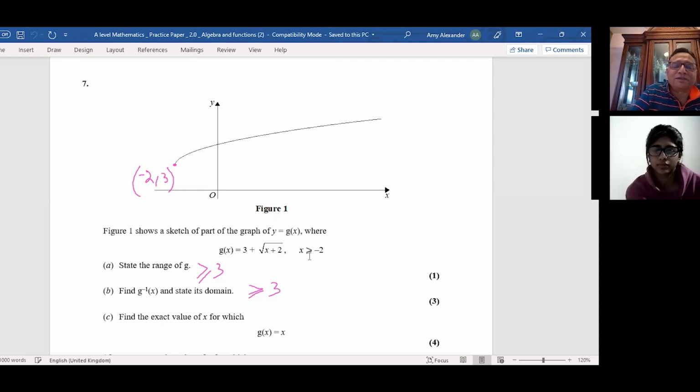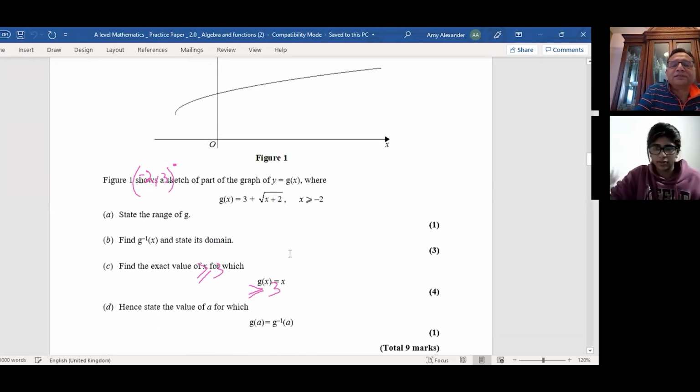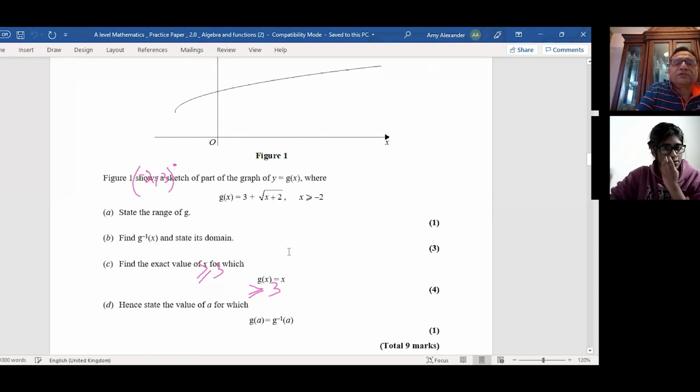Next, part C: find the exact value of x for which this holds. So just substitute x here and solve for it, right? I did that one. I got the value of 7 plus root 21 over 2. And then I had to sub.